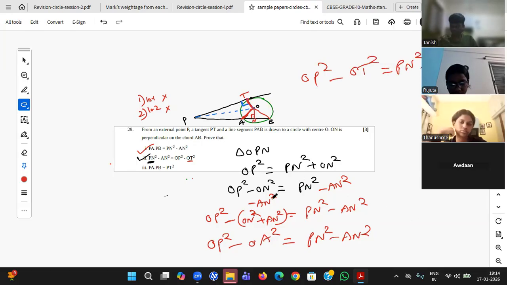Student, this is what the method is required. You see, I am not thinking about this diagram. I am only algebraically checking everything. Okay, sir, I got something like that. So some AN square is there, I'll minus AN square on both sides. Okay. So there are many ways to do it.